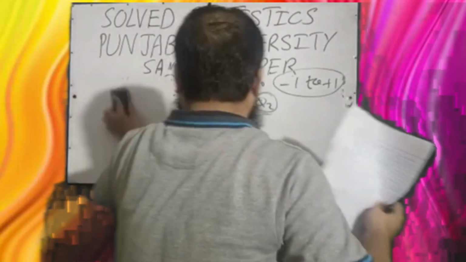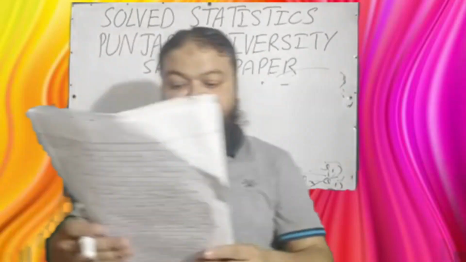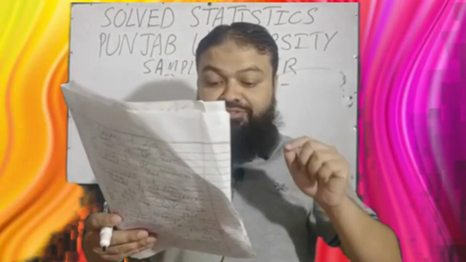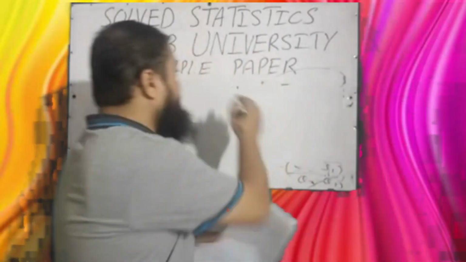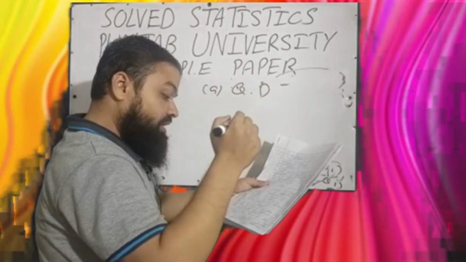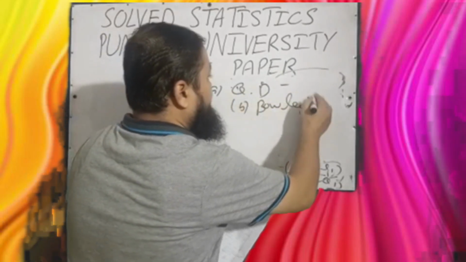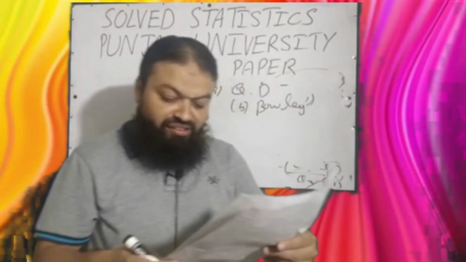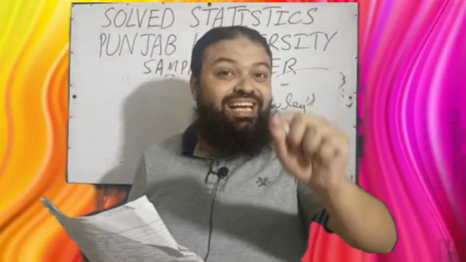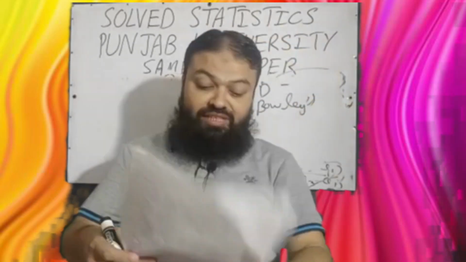Now question number 14. Which of the following descriptive statistics ignores 50% of the data? A option is quartile deviation, Q3 minus Q1 over 2. B is Bowley's coefficient of skewness. C, both A and B. Both A and B is the correct option. Both of them ignore 50% of the data.